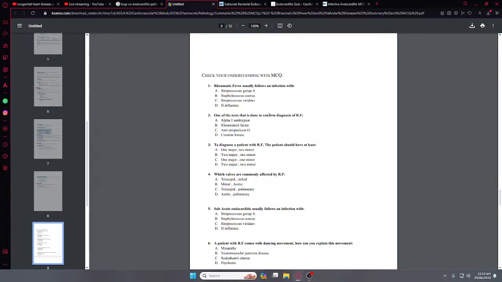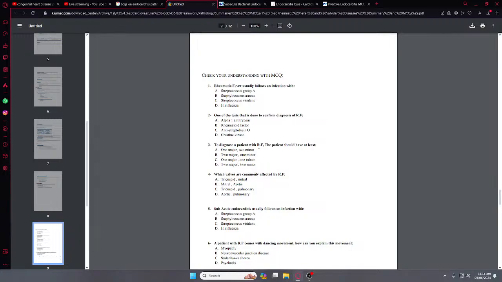One of the tests that is done to confirm diagnosis of rheumatic fever. So it is the anti-streptolysin O, which is for the GAS infection. In GAS infection, there are three things. First is a throat swab culture, which we do, and second is the serology, in which the anti-DNase B and anti-streptolysin O is used. So the correct answer is C.